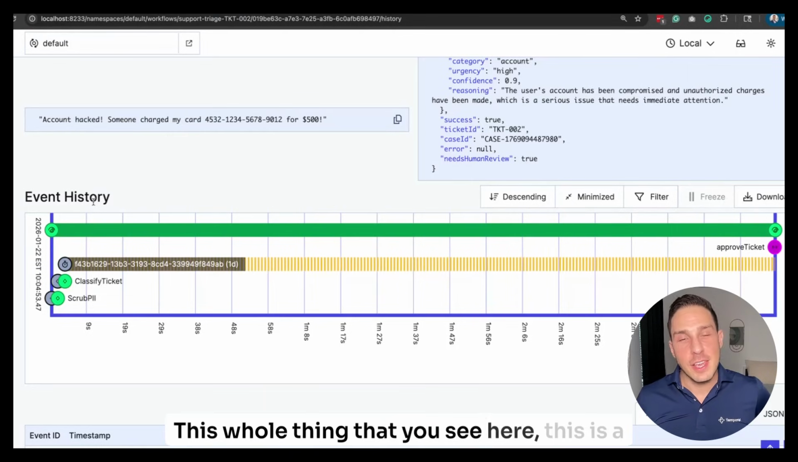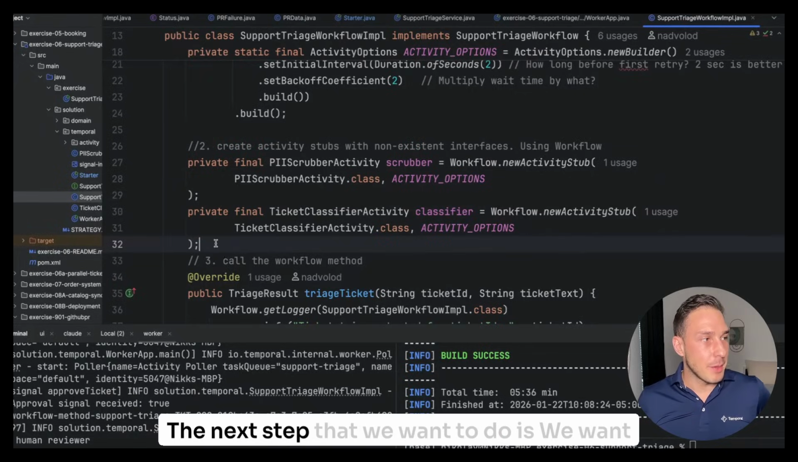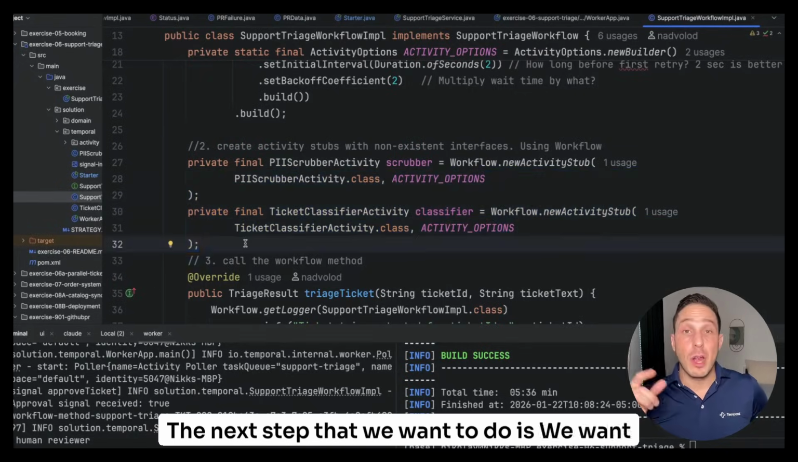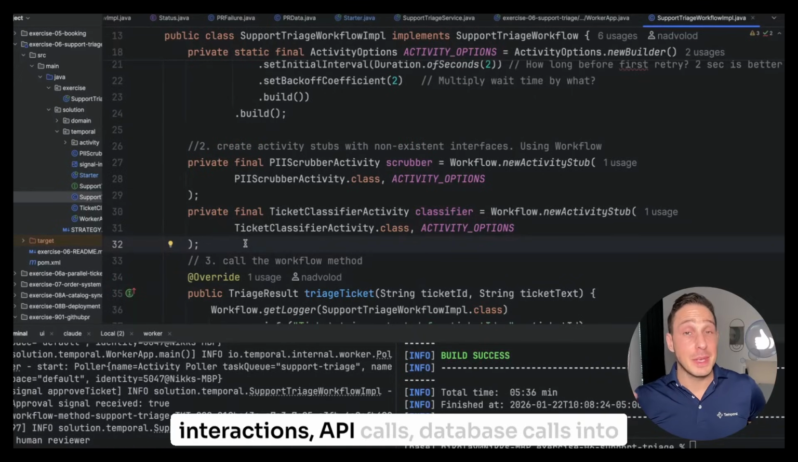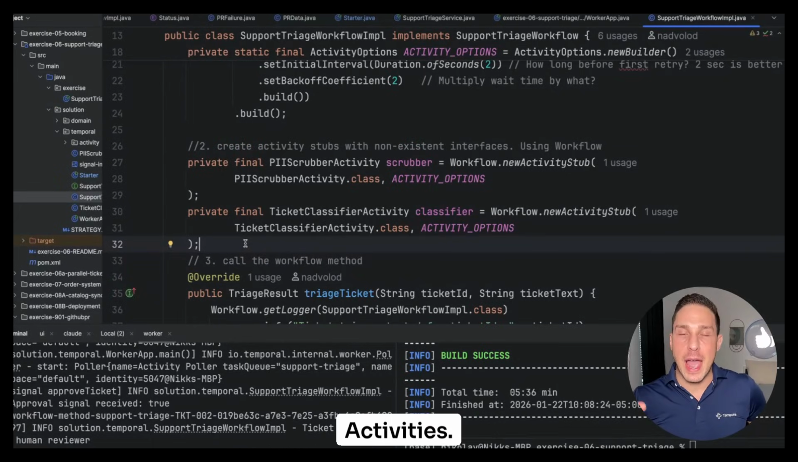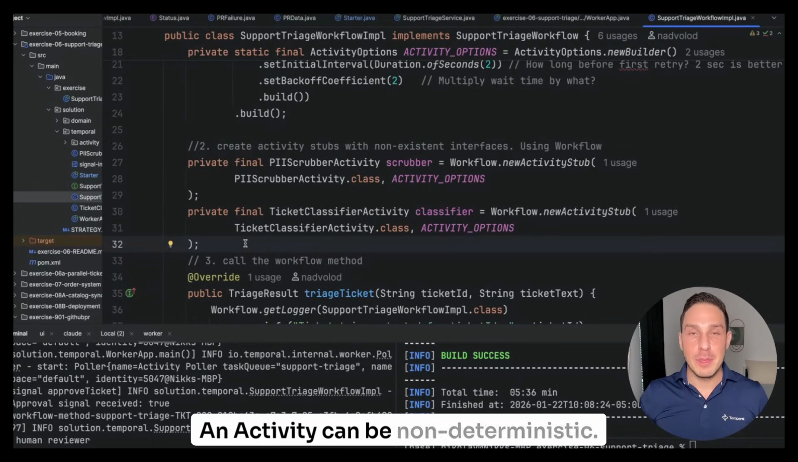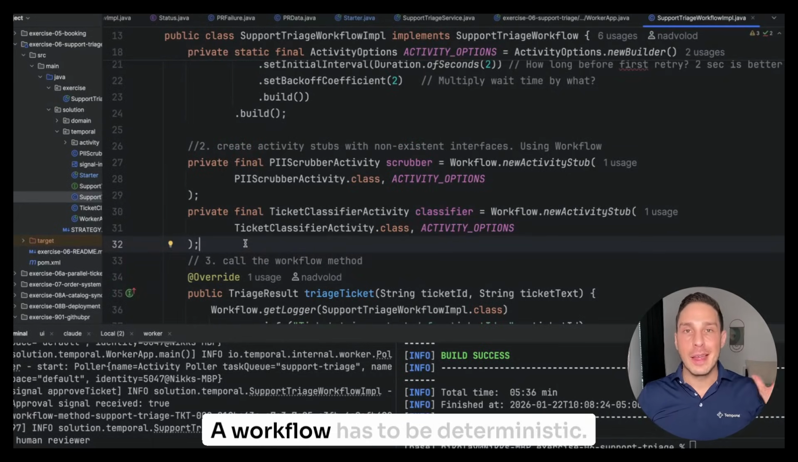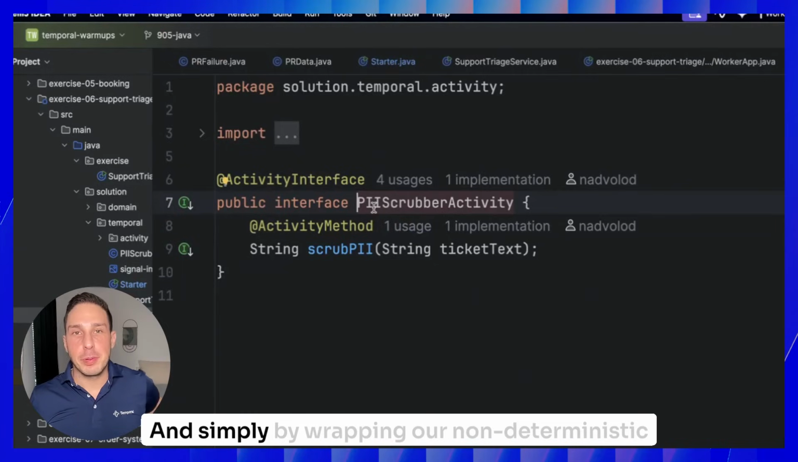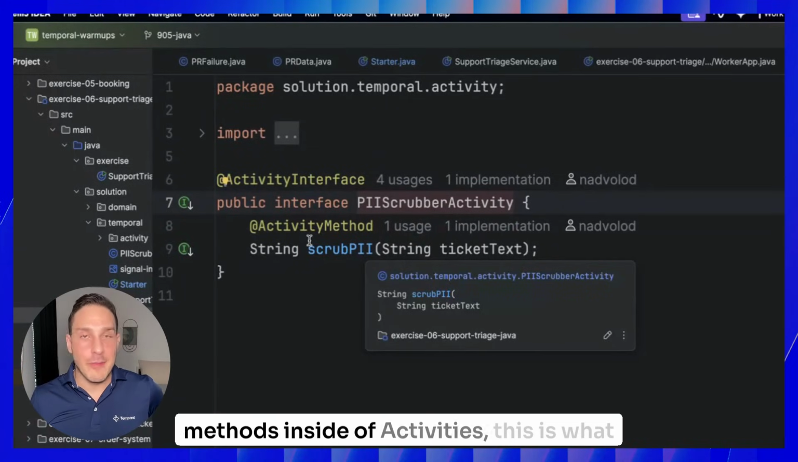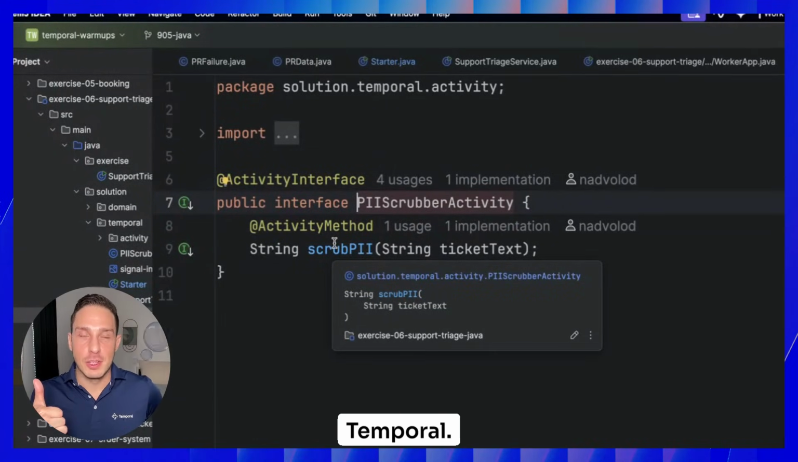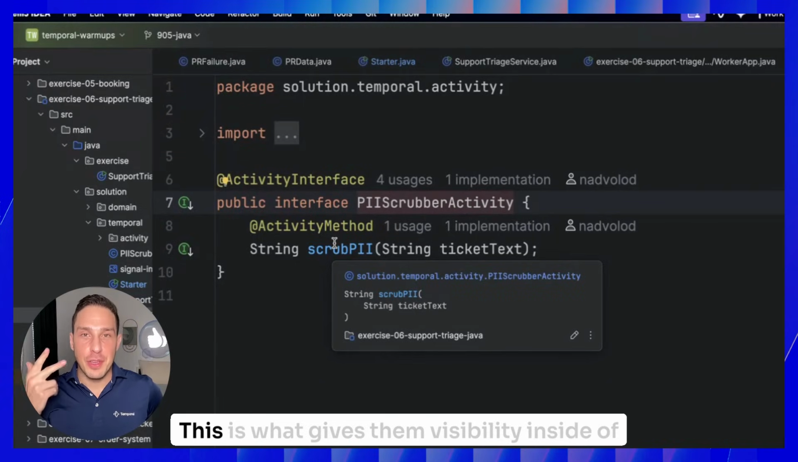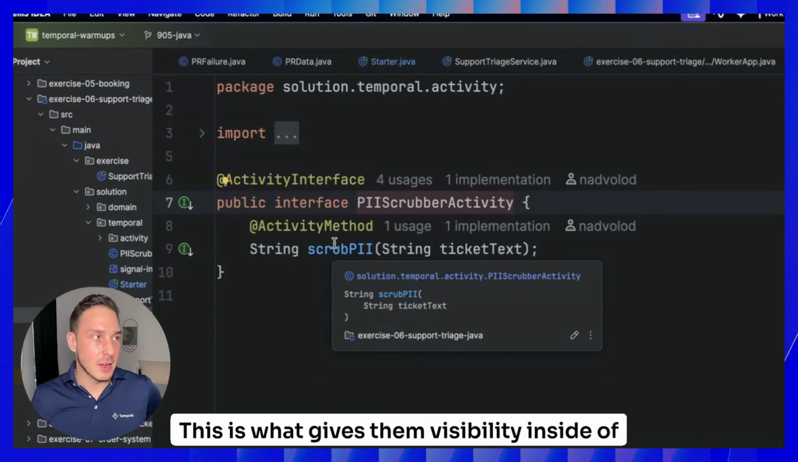This whole thing that you see here, this is a workflow. The next step that we want to do is we want to wrap all of our non-deterministic methods, interactions, API calls, database calls into activities. An activity can be non-deterministic. A workflow has to be deterministic. And simply by wrapping our non-deterministic methods inside of activities, this is what makes them retriable automatically by Temporal. This is what gives them durability. This is what gives them visibility inside of the dashboard.